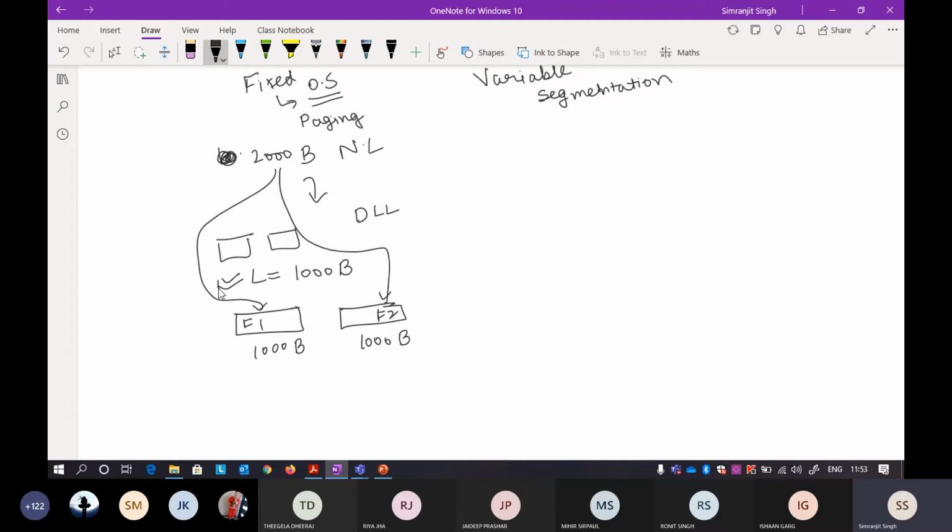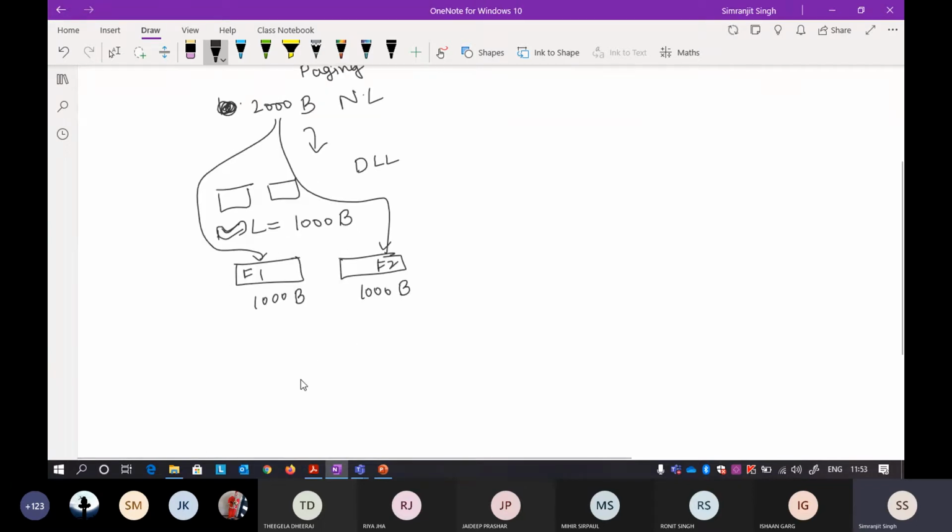The length is declared at the start, so you have to declare to the data link layer of the receiver also that the length of the frame is fixed and the fixed length is 1000 bytes. With this, you will be able to figure out the end of the frame.